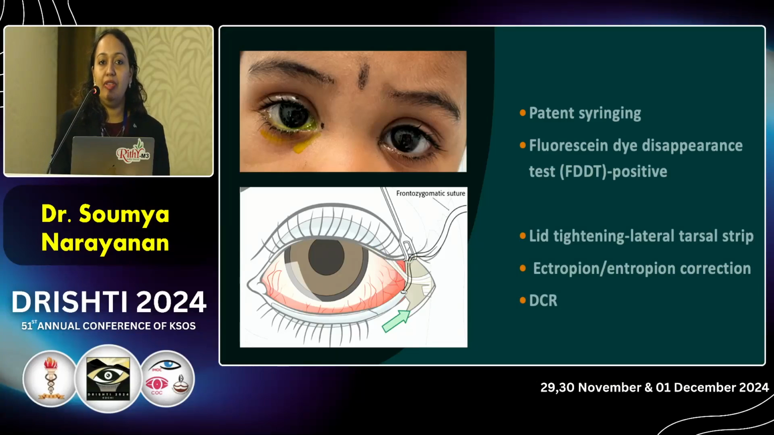So the patient will have a patent syringing, but the fluorescent dye disappearance test will be positive, that is, retaining of the dye more than 5 minutes after instillation. So for this patient, we have to tighten the lid, either using a lateral tarsal strip or wedge resection. Ectropion, entropion correction should be done. If everything fails, we should go for DCR.